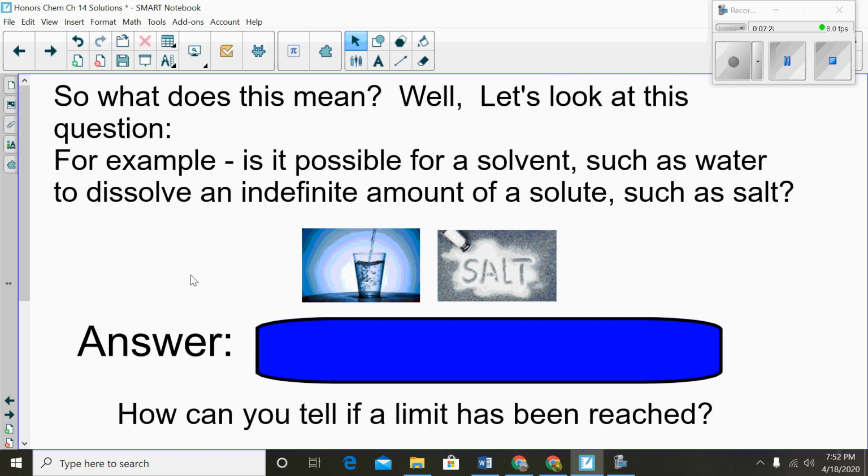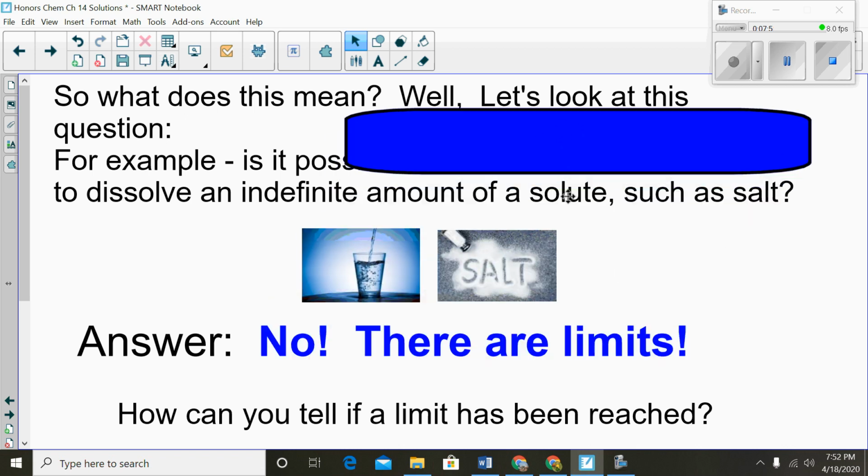So what does this all mean? Well, let's look at this question. For example, is it possible for a solvent like water to dissolve an indefinite amount of a solute, such as salt? So let's say you have a cup of water, can you just keep adding salt to that indefinitely? And that cup of water will continue to dissolve it. The answer is no, there's limits, okay?